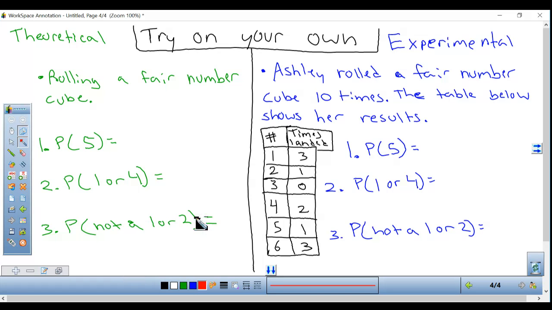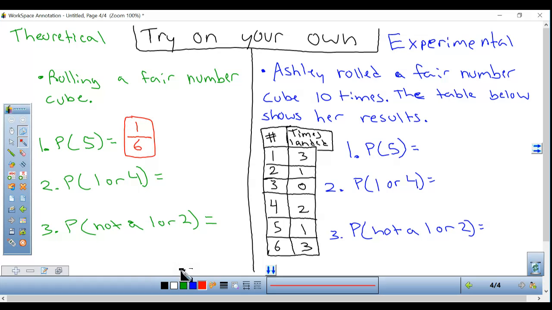All right, hopefully you paused the video and you attempted some of these on your own. So let's go ahead and do number 1 on the theoretical side, rolling a fair number cube. That's a dice. What is the probability of landing on a 5? Well, when I roll a die, there are 6 total possible outcomes. And how many 5s are there? There's only 1.